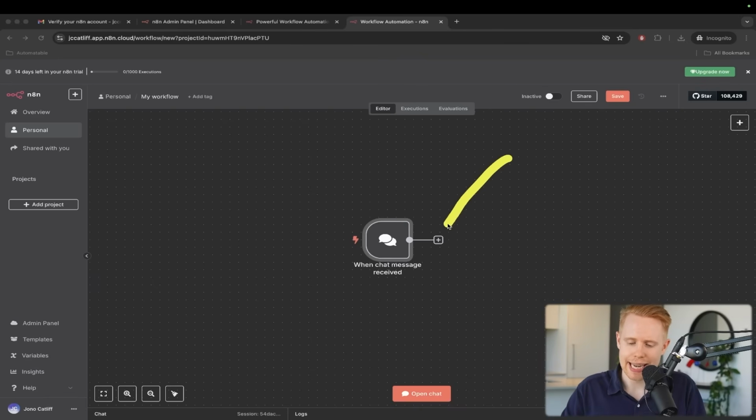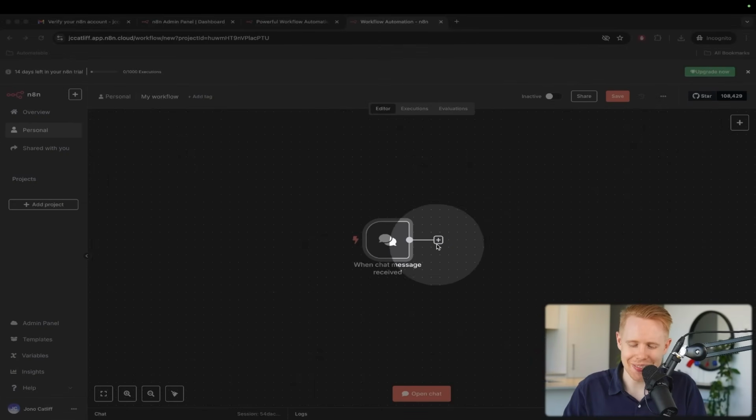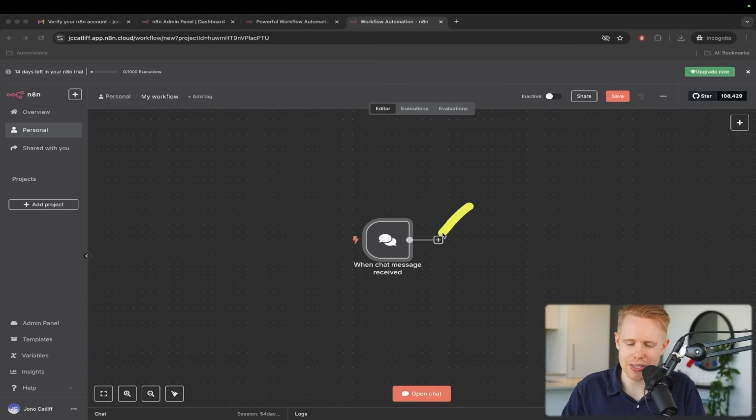Okay. And so the next step here is we want to actually do something. There's maybe not an infinite, but so many things that we can do afterwards, and these are called actions. The difference between a trigger and an action is that the trigger starts the whole workflow, and actions are everything that follows after it has been started.